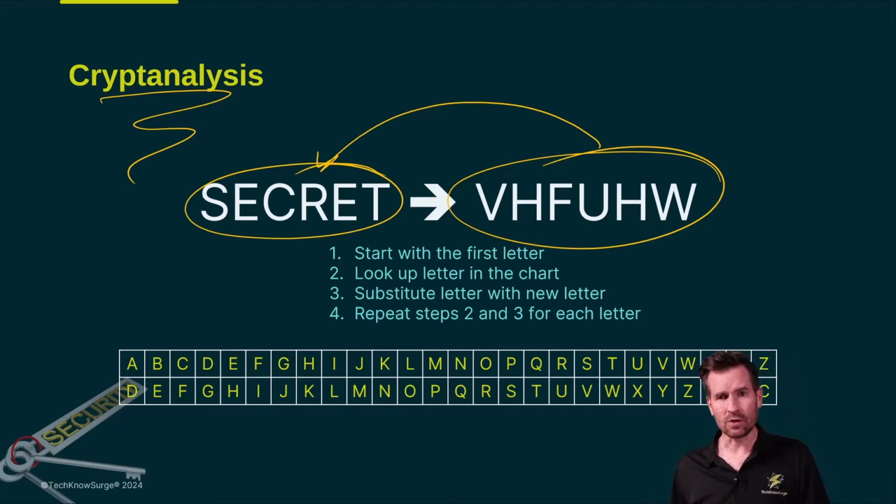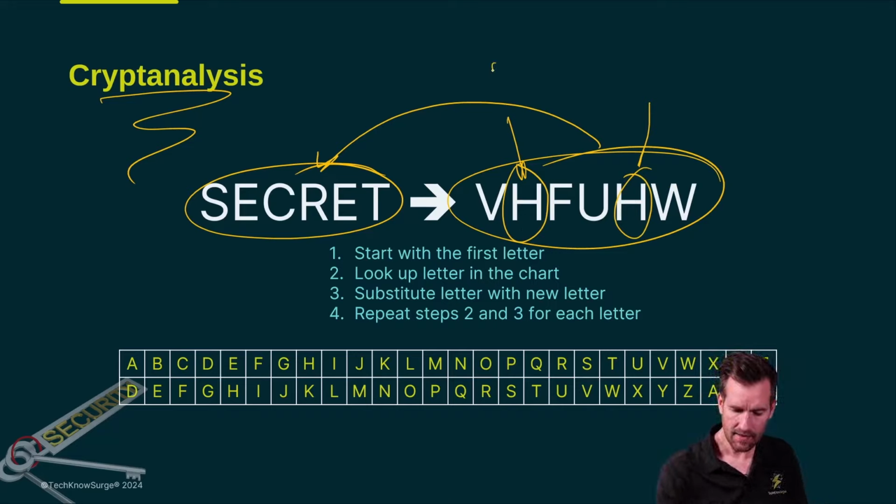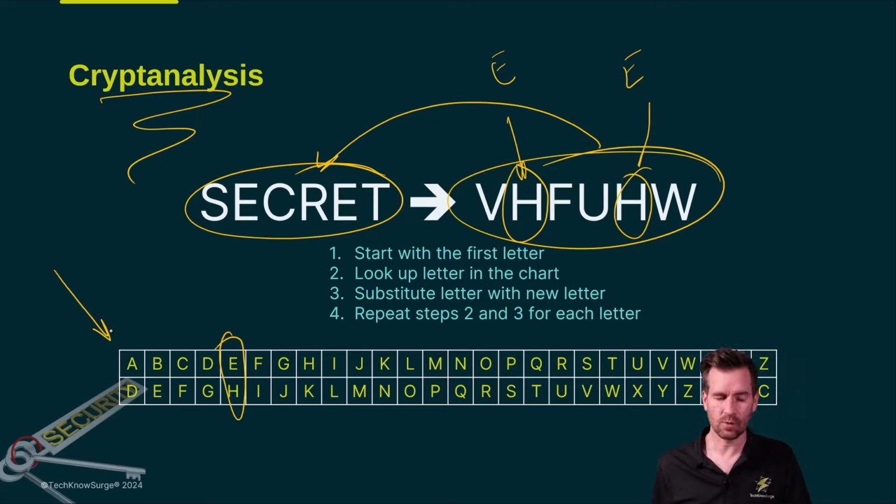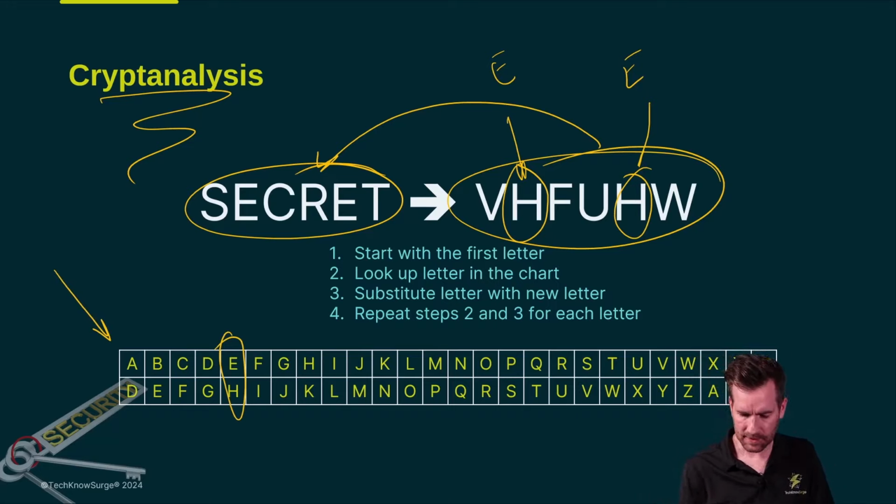And one thing that they look for is repeated letters. One of the most common letters in the English alphabet is the letter E. So if they see a repeated pattern here, they might try, first of all, saying, well, if H was an E, let's replace that with an E, and they could reverse engineer to figure out what the key is. And this particular one, the letters are shifted by 3.